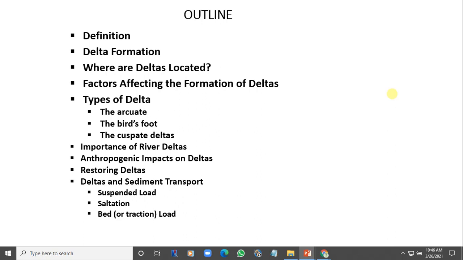The bed load is the coarser sediment, larger sediment like gravel, transported on the floor of the stream by rolling or sliding along the floor of the water body. Okay, because the water couldn't carry it up into its column, what it does is to roll it along. So that's why it's called the bed load.